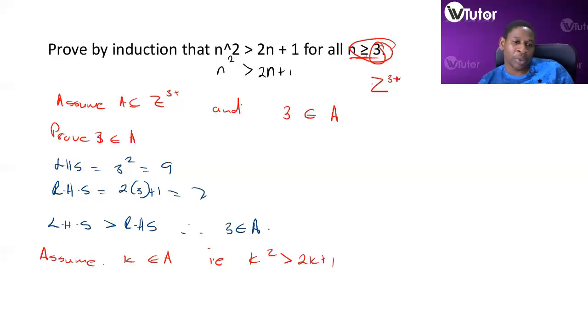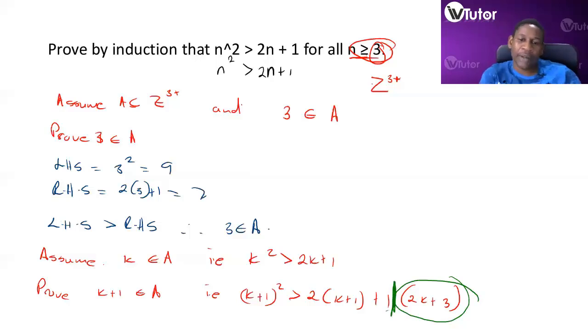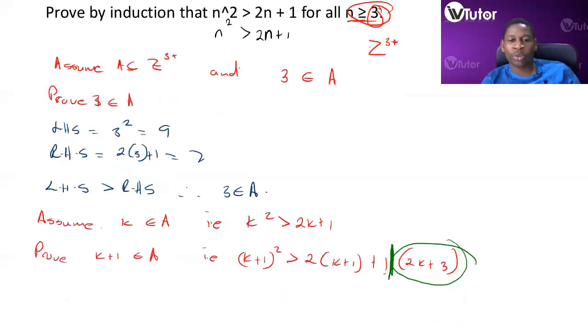And after this assumption, we need to prove that k plus 1 is an element of A. That is (k plus 1) squared is greater than 2(k plus 1) plus 1, or you can write it as 2k plus 3, right? As an aside, okay? This is not part of the solution. I'm saying this can be rewritten as that. Right. So in order to do our proof,